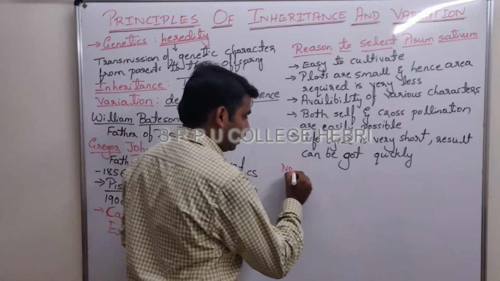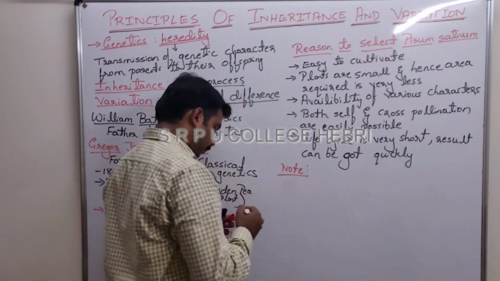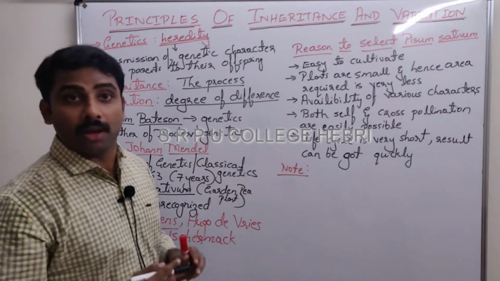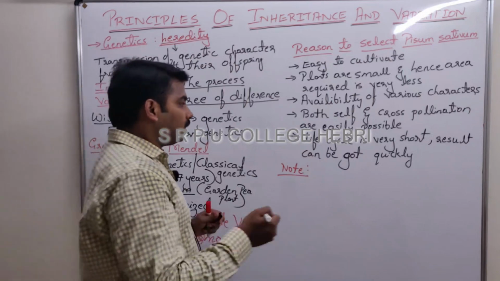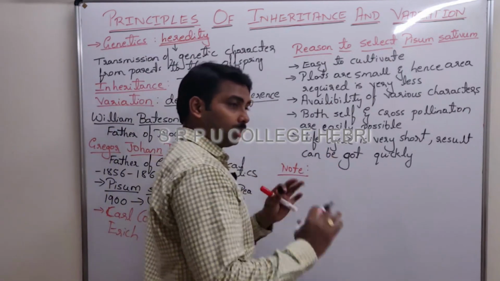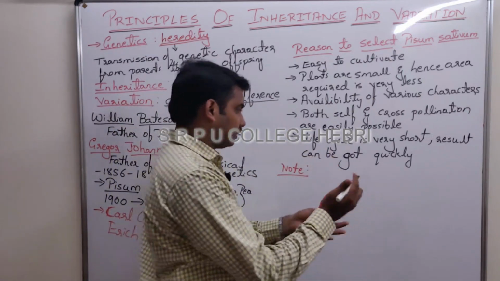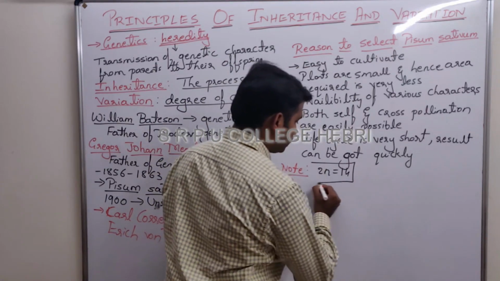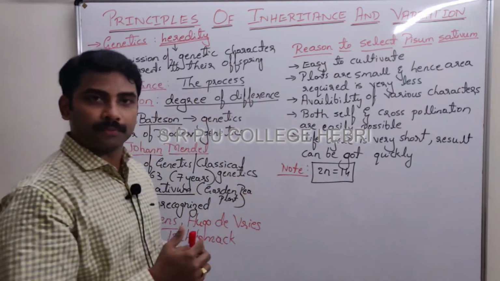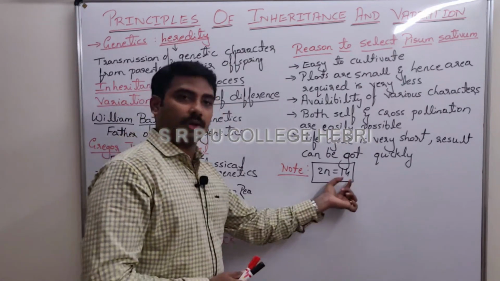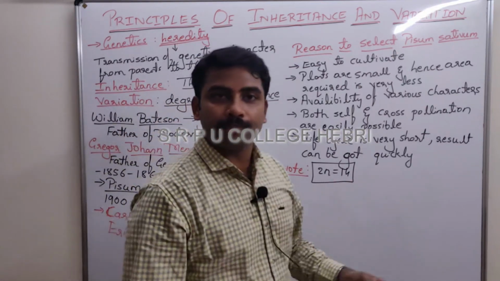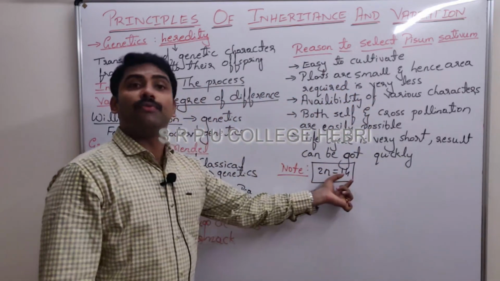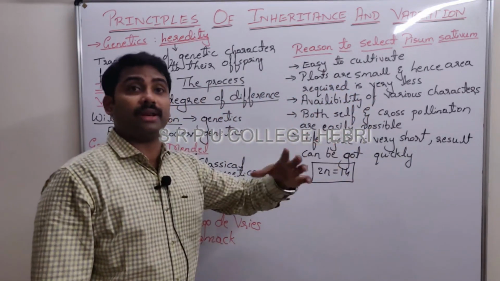And remember a neat point, a very important point, which was not known to your friend Mendel, but we know that. The post-Mendelian research says that 2n is 14. Please mark it as very important. 2n is 14. What about your 2n? It is 46. But in Pisum, 2n is just 14. The chromosome number is very, very less.